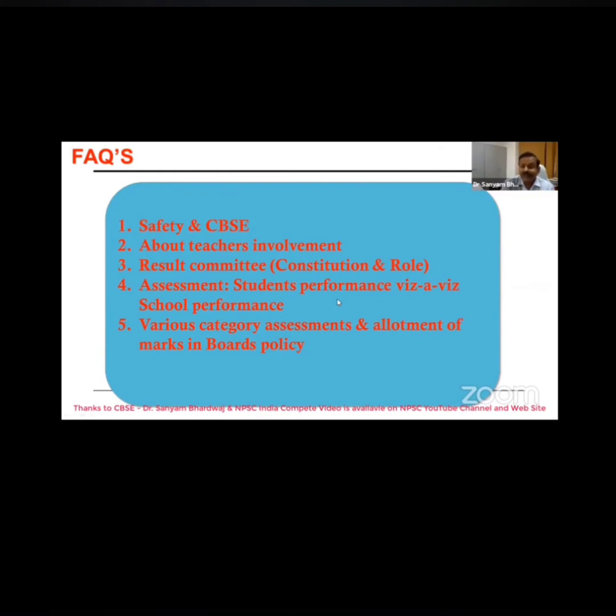Then the various category assessment and allotment of marks. Again, I have said that you can take 1 examination or 3 pre-boards or 1 pre-board. You kindly decide which way, by using which permutation and combination, you have to decide the marks to be awarded for some examination which has not been conducted by you.